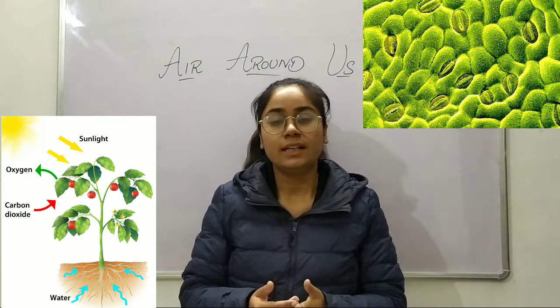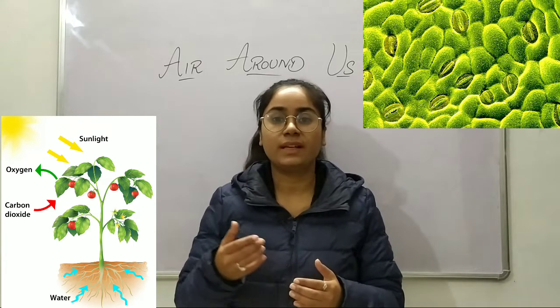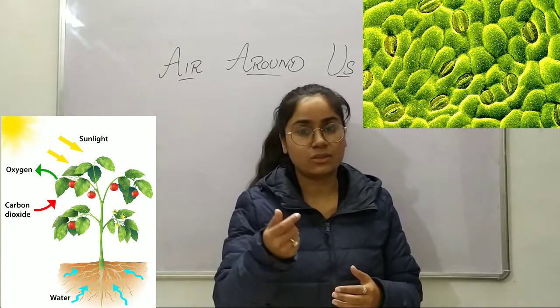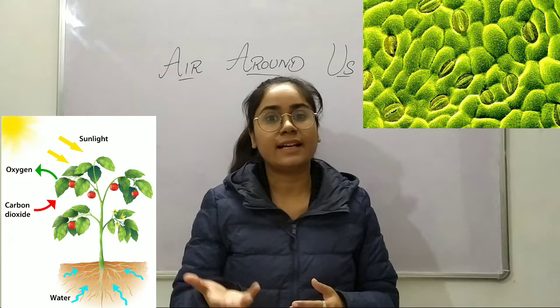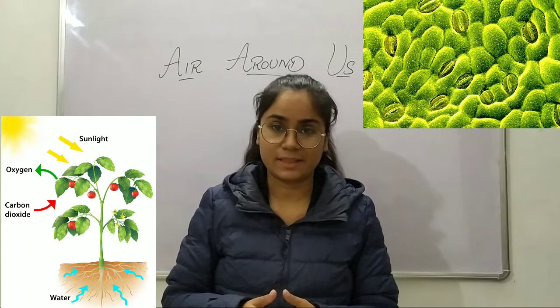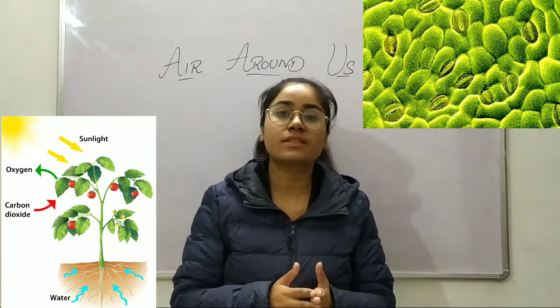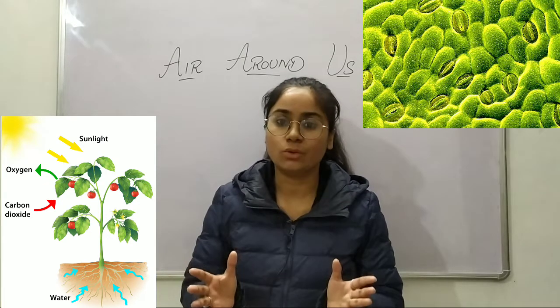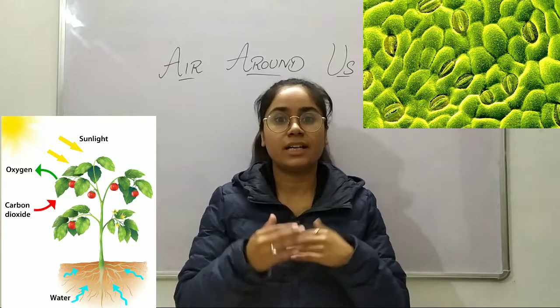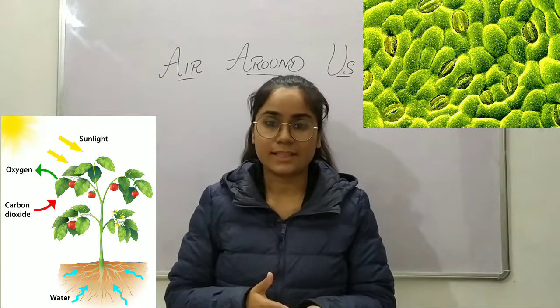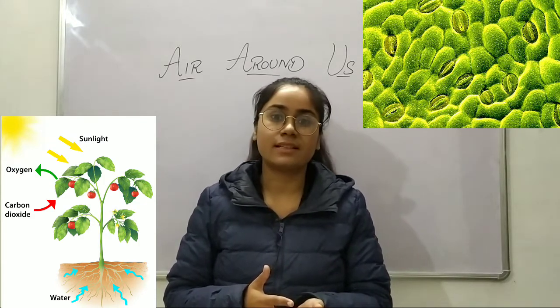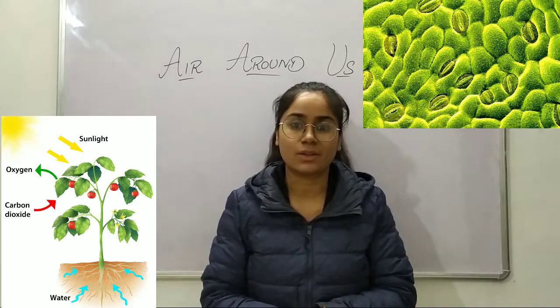And this is how we are able to breathe, because when they take in carbon dioxide, they also give out oxygen, and that oxygen is consumed by us. The oxygen produced by photosynthesis is very huge compared to the carbon dioxide breathed out by us. That's why the oxygen present on earth is in huge amount compared to the carbon dioxide.